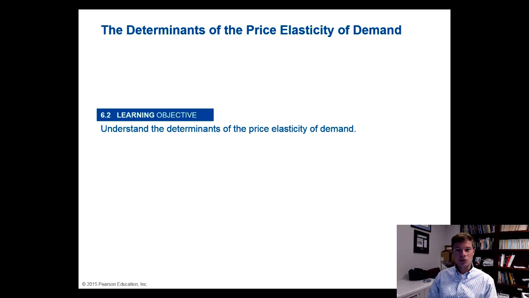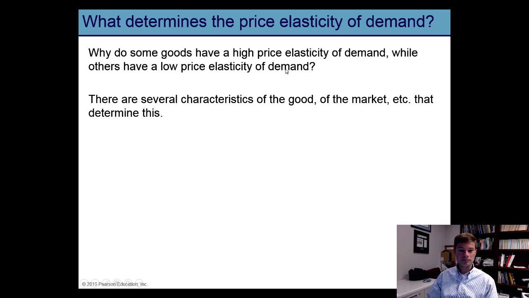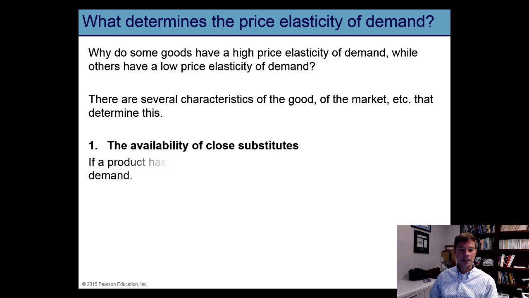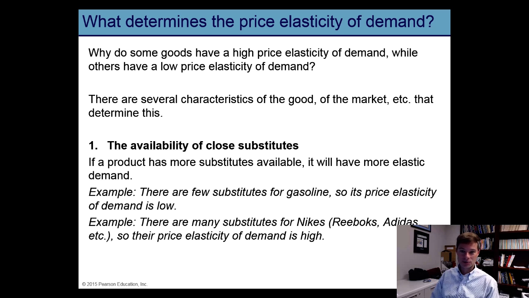This lecture is going to talk about the qualitative characteristics of elasticities. We're going to talk about factors that tend to increase or decrease the price elasticity of demand for a good or service. We're going to be looking at a list of 5 factors in particular that affect price elasticity of demand. The first factor on this list is going to be the availability of close substitutes.